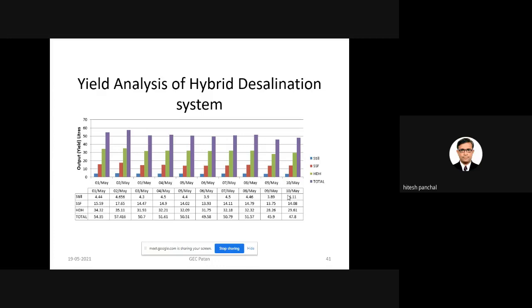We have designed this system for 50 liters per day, but it is also possible to design it for 500 liters. From this kind of system, the energy payback time is around 3 to 4 years, and the cost per liter is around 1.5 rupees to 2 rupees.